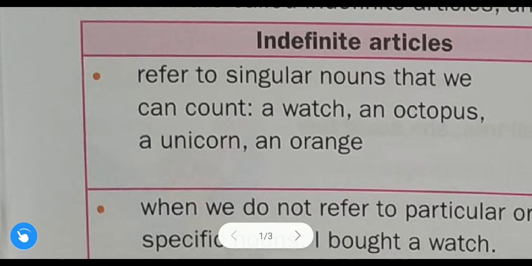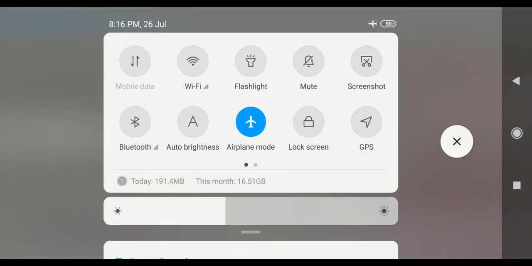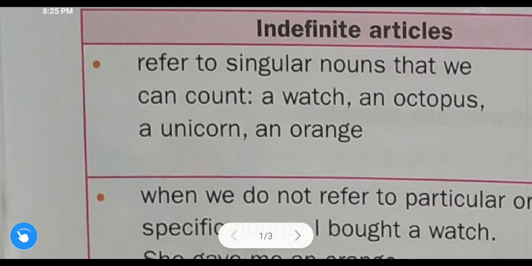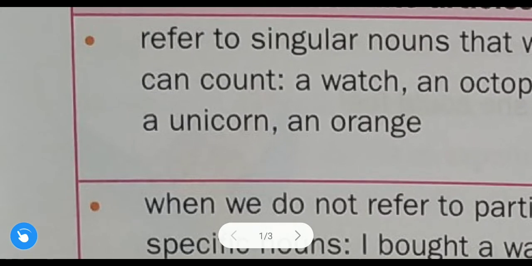So this is the exception, student, because unicorn, how do we say unicorn? Unicorn. So u is the vowel sound. That is why here what? Wait a second. So a unicorn. Okay, so why a is there? Why not an? So let us discuss.